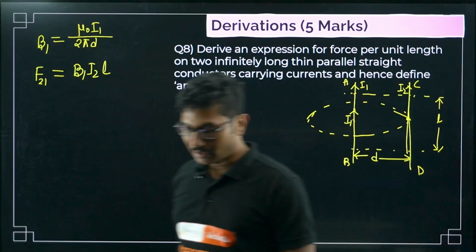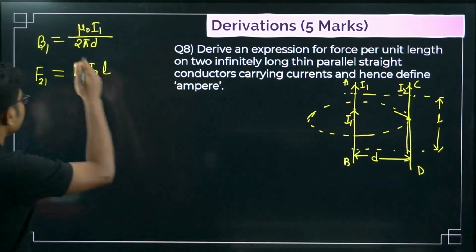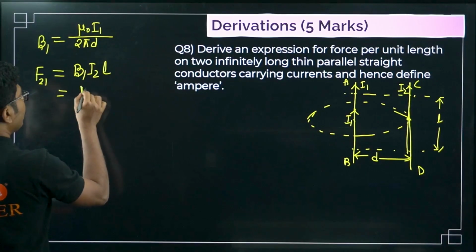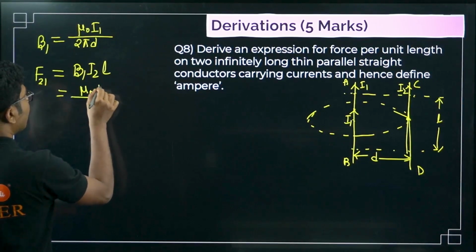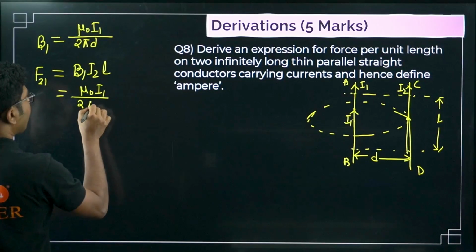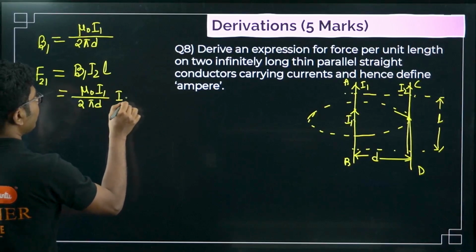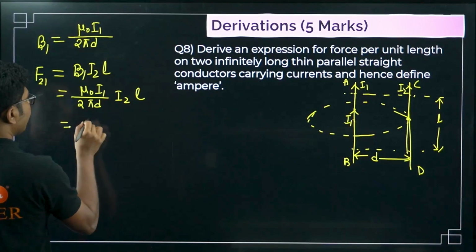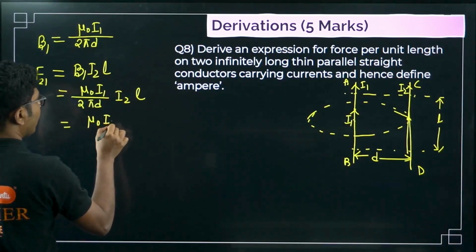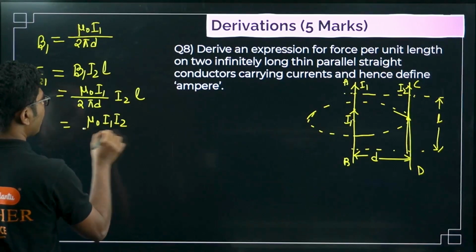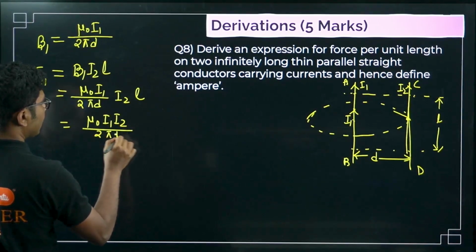Now let's put the value of B1. So mu naught I1 by 2 pi d, I2 L. So what is that force? Mu naught I1 I2 by 2 pi d into L.